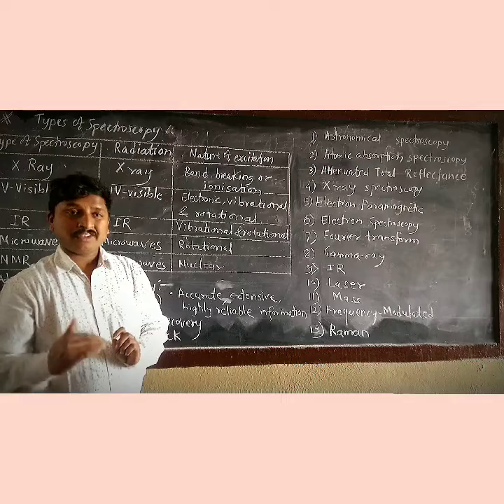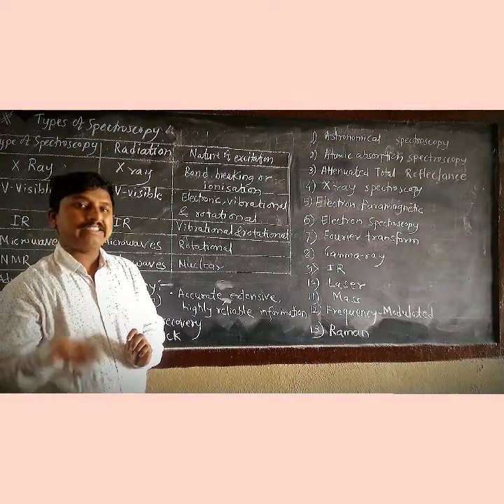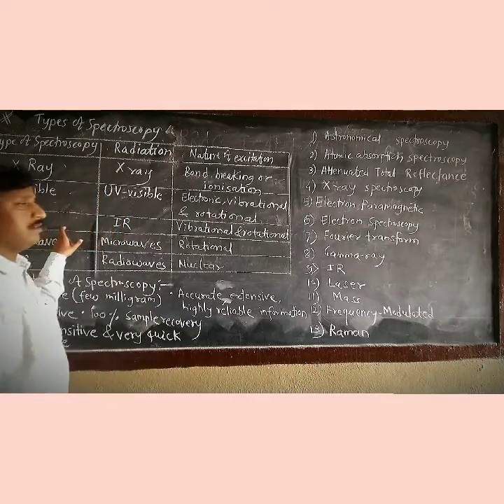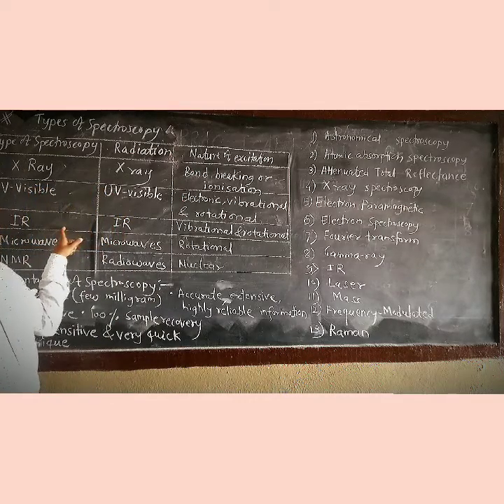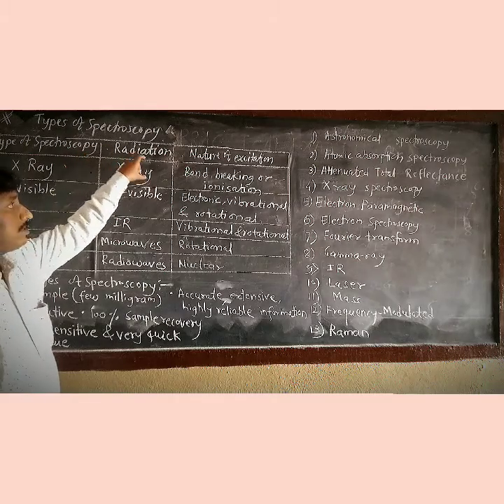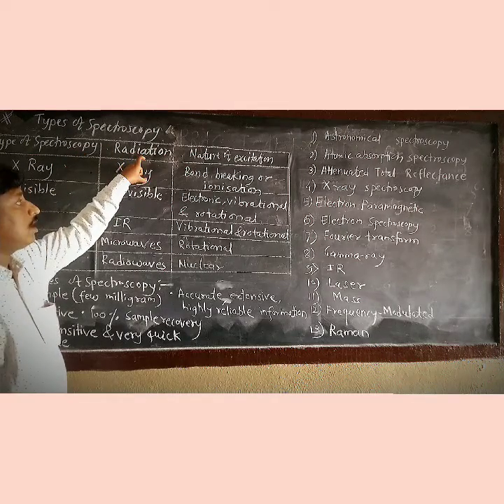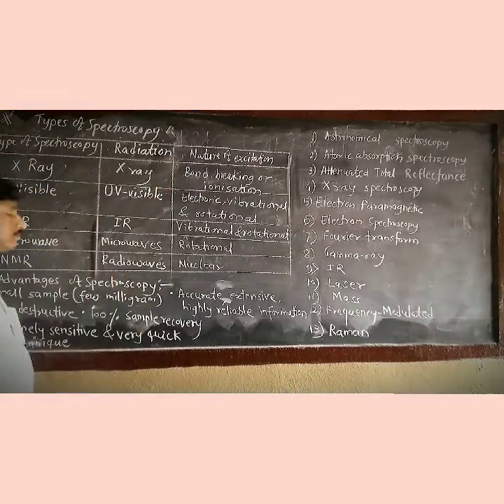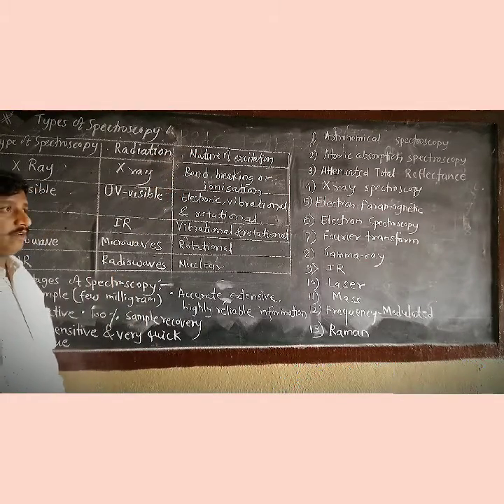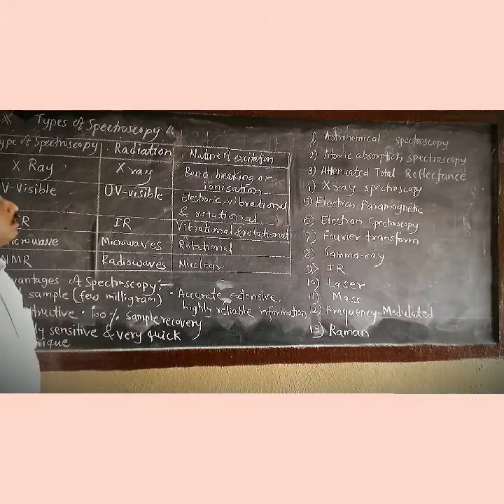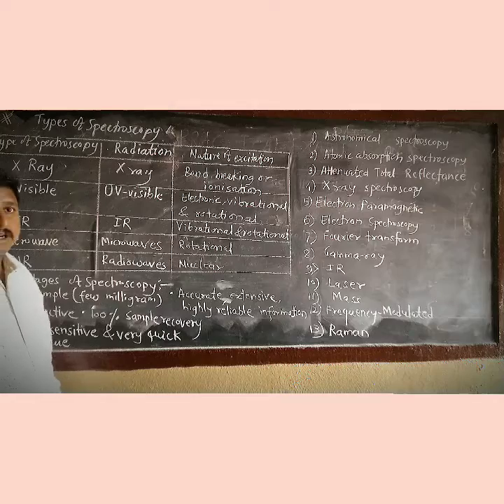This table describes the types of spectroscopy, which radiation is used, and its nature of excitation. From this table it is possible to understand the type of spectroscopic technique.